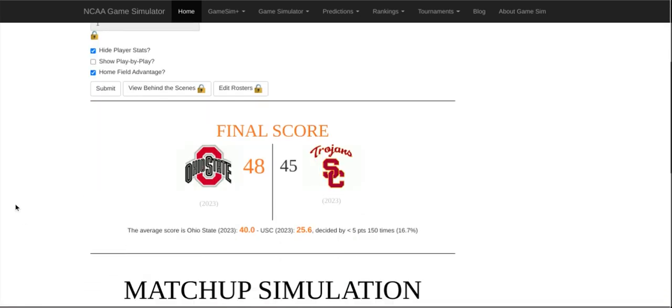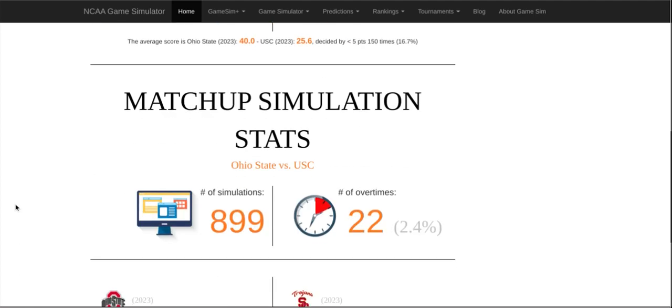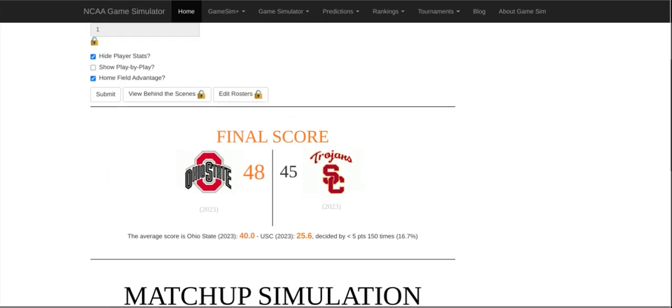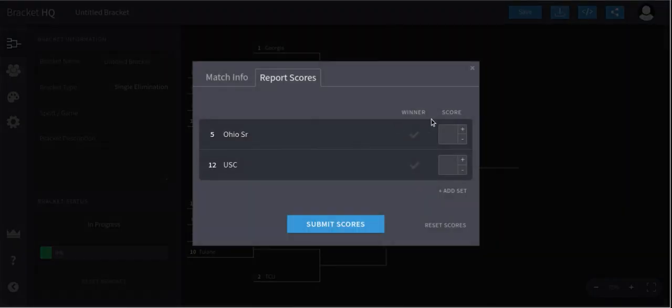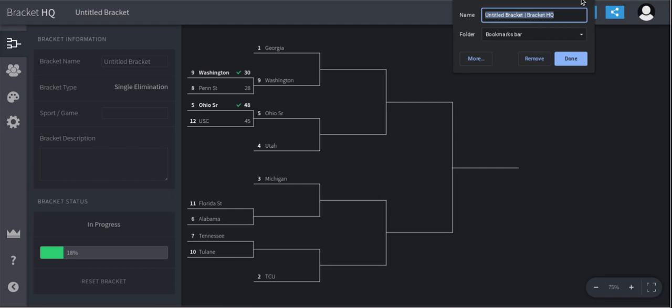And the final score is Ohio State winning by just 2 points against the USC Trojans, 48-45 in the win for the Buckeyes. And Ohio State will move on to play against Utah in the championship. Oh, shoot.